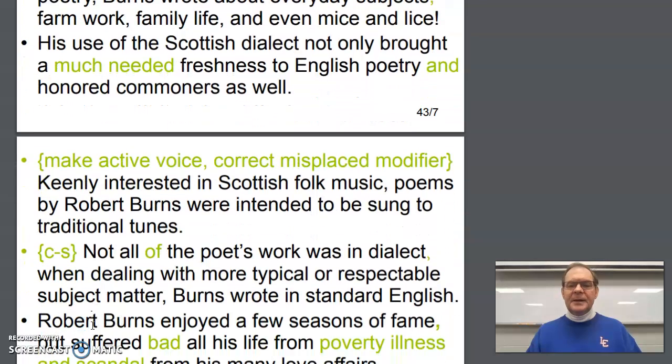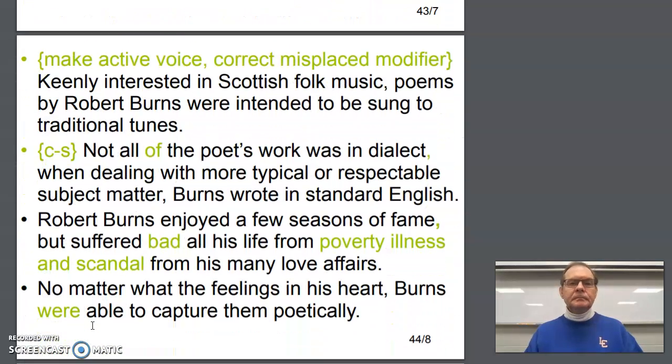And then the final one for today, final set. Keenly interested in Scottish folk music, poems. Okay, we can stop right there and say that's wrong. A person is interested in something, but poems are not interested in anything. They are what they are. So we have to put Burns's name next to that, don't we? Keenly interested in Scottish folk music, Robert Burns intended his poems to be sung to traditional tunes.